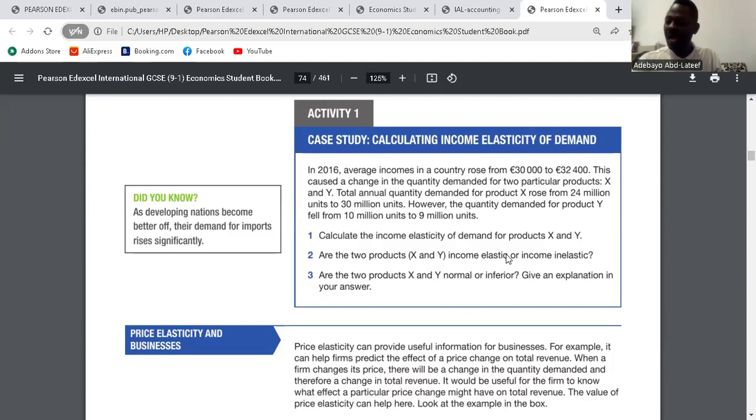For product Y, we have the same income change, which is 8%. The quantity for product Y is Q2 minus Q1 over Q1, which is 9 minus 10 over 10 multiplied by 100. It gives us minus 10%. So the YED for product Y will be minus 10% over 8%, which is minus 1.25. So product X and Y are income elastic, and product X is a normal good because it is positive, and product Y is an inferior good because it is negative. Clear? If the YED value is negative, it's inferior. If it is positive, it is normal. Clear?